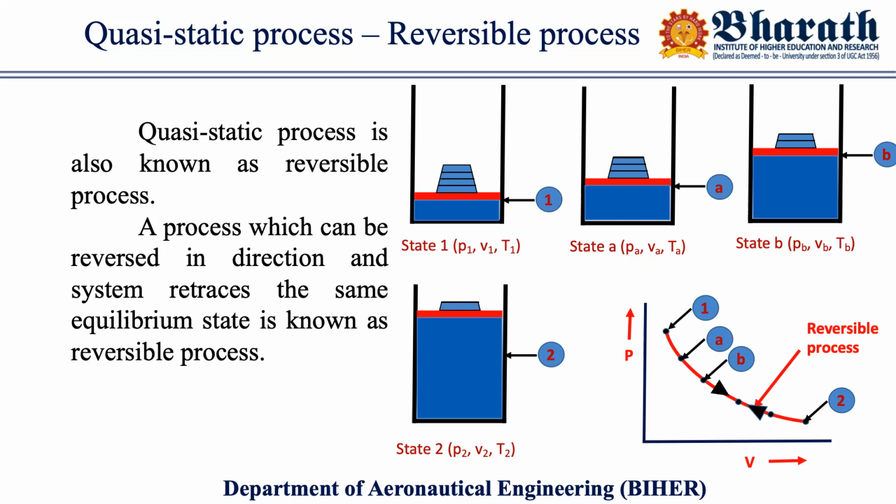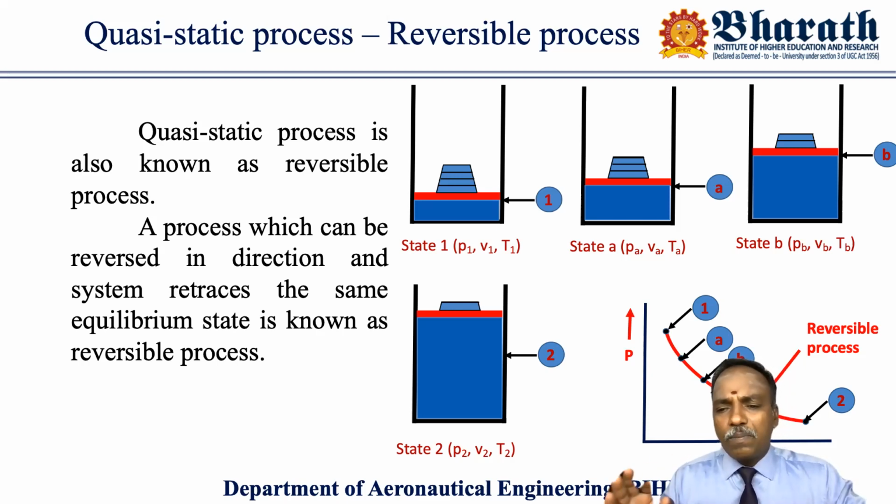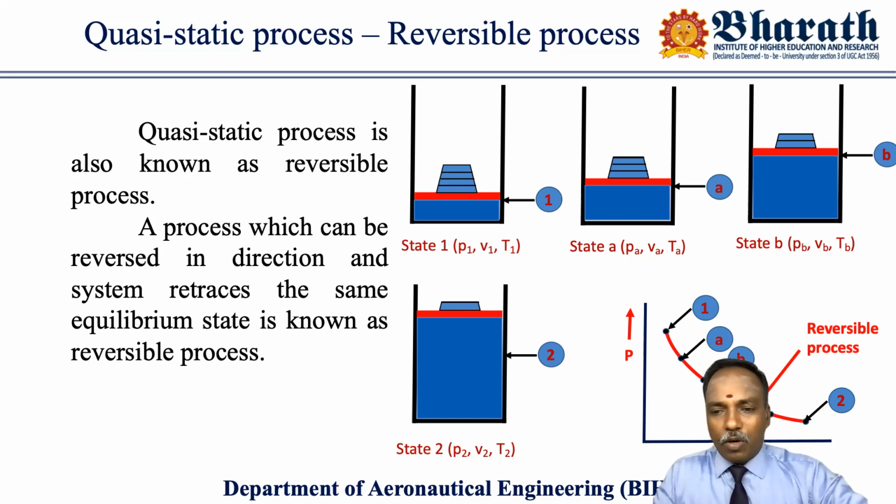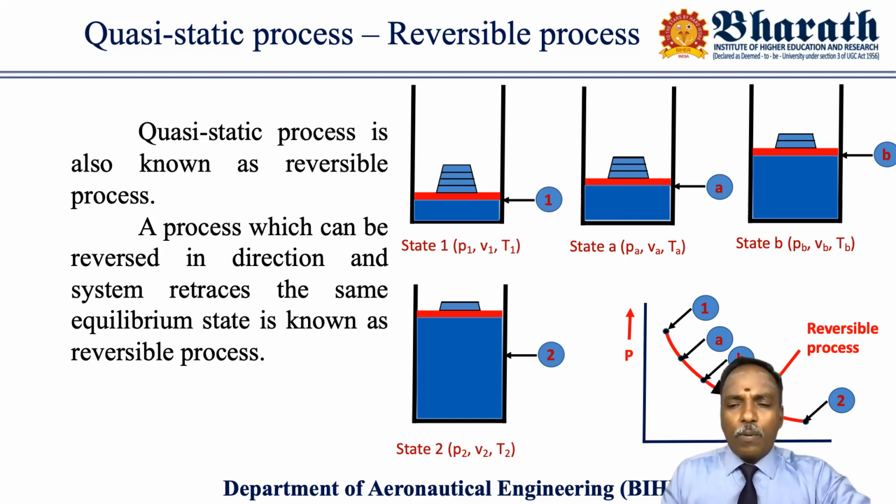The quasi-static process should definitely be executed at a very, very slow speed. Only then is it possible. The quasi-static process is a very slow process.